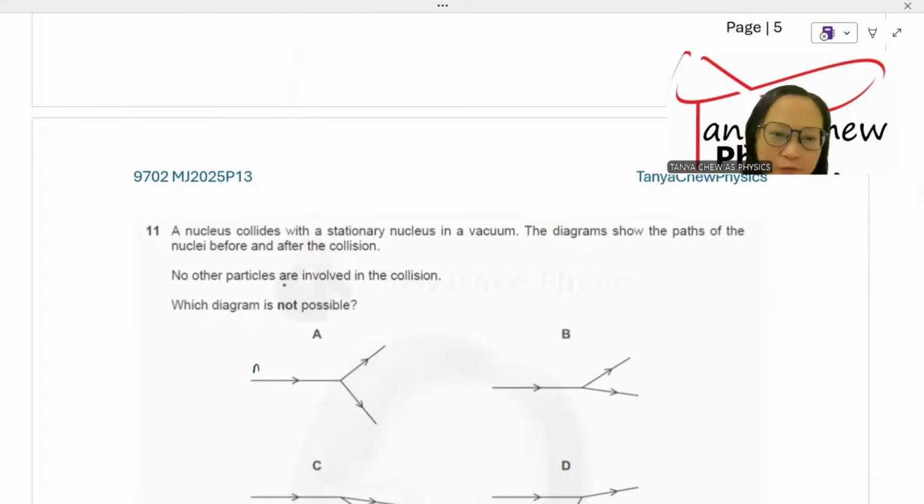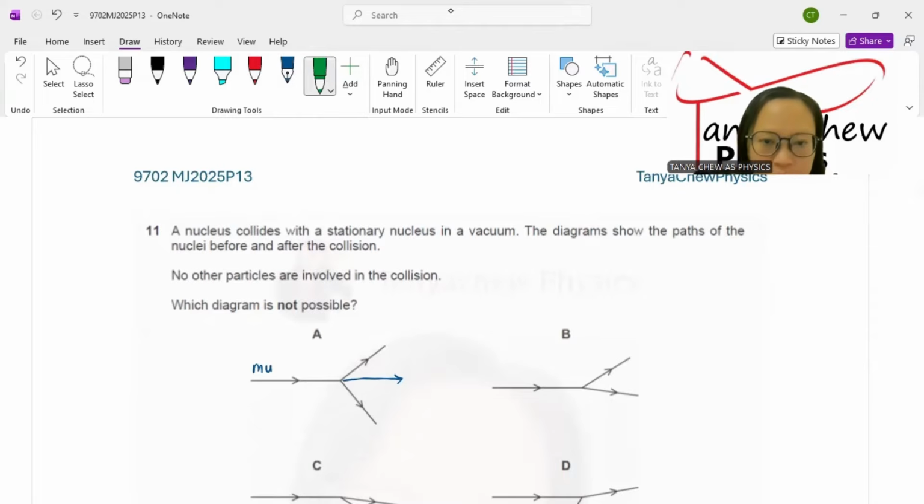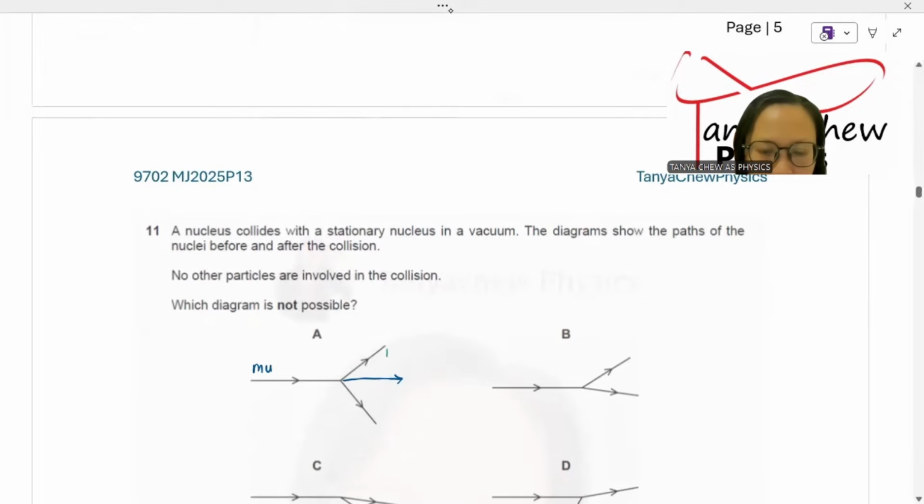Momentum before is moving in a straight line horizontally. Momentum after has to be in a horizontal direction, no vertical direction. For the first one, going upwards, so vertical, I'm resolving upwards, and the other is going downward. This is possible because up and down balance each other, so there is no net vertical direction.